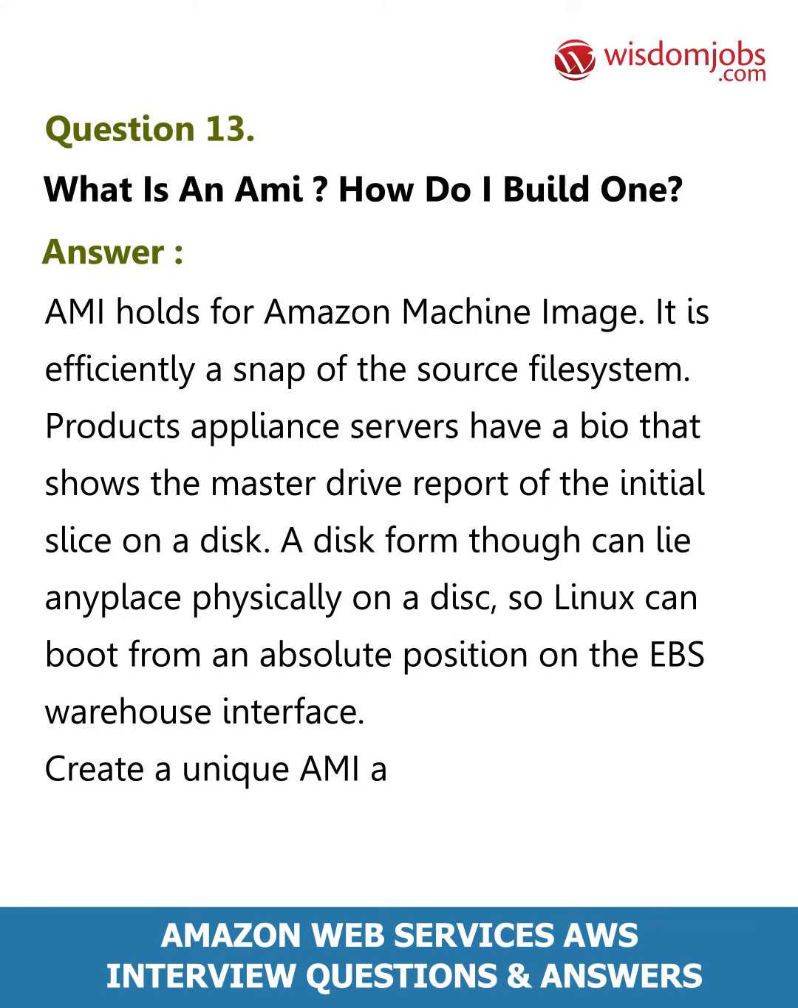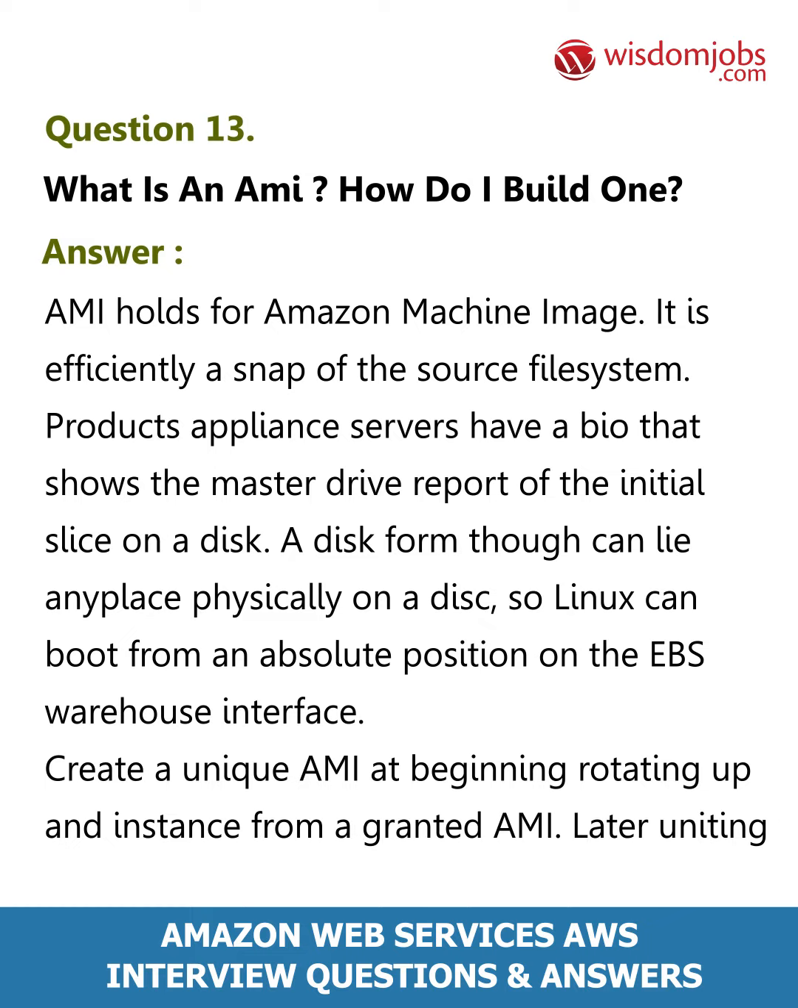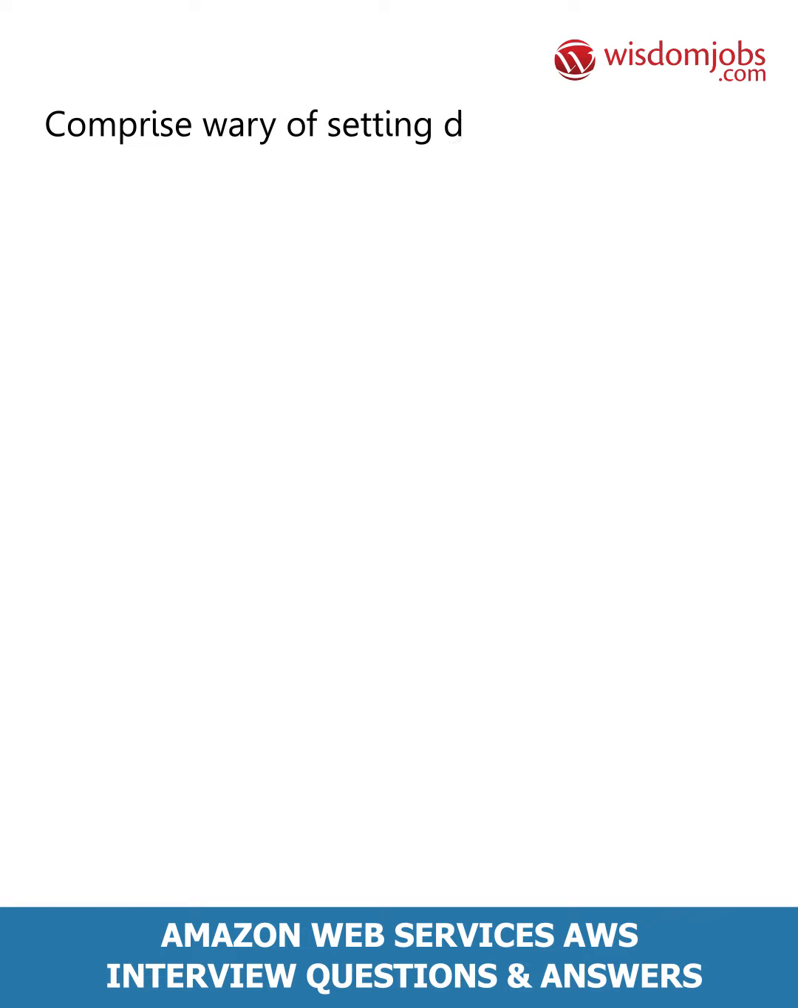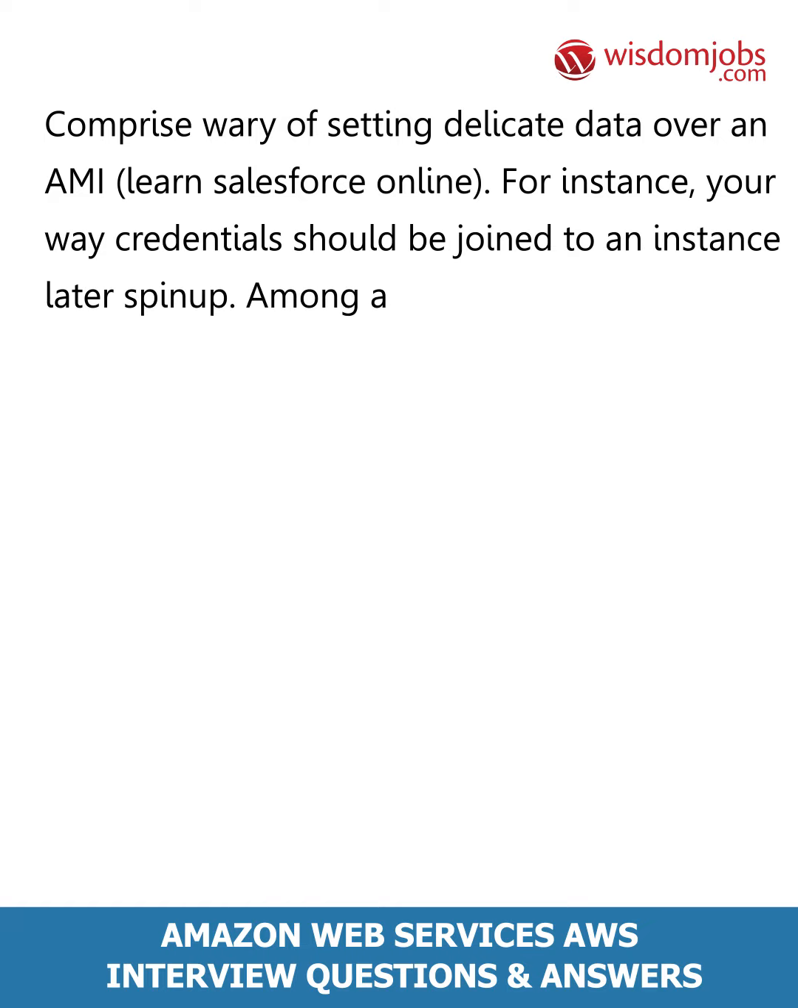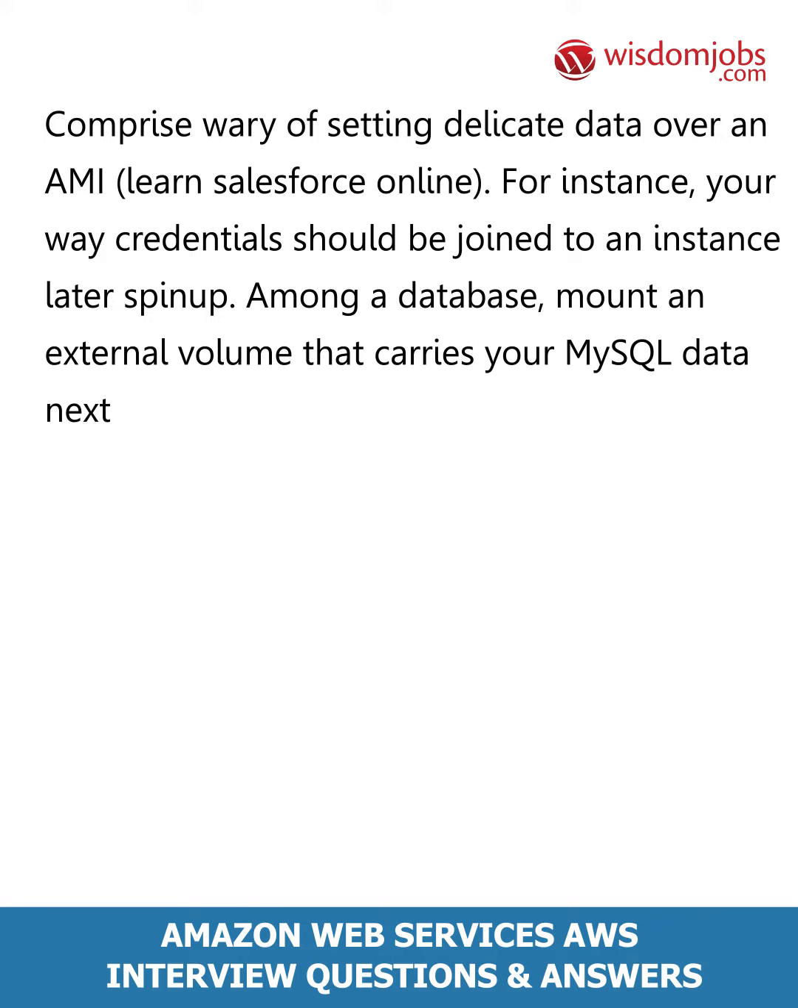Create a unique AMI at the beginning, spinning up an instance from a given AMI, later adding combinations and components as needed. Avoid the practice of setting sensitive data over an AMI. For instance, your access credentials should be attached to an instance, later spin up. With a database, mount an external volume that carries your MySQL data. Next spin up. Actually enough.